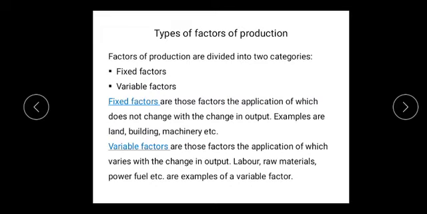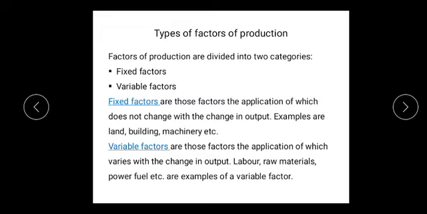Now coming to variable factors of production, these are those factors the application of which varies or changes with the change in output. The quantity of those factors changes or varies with the variations in the level of output. The use of a variable factor is zero when output is zero and it increases as output increases.